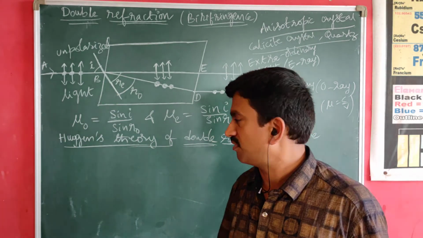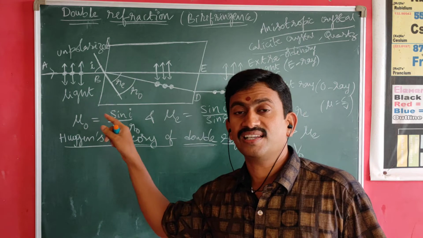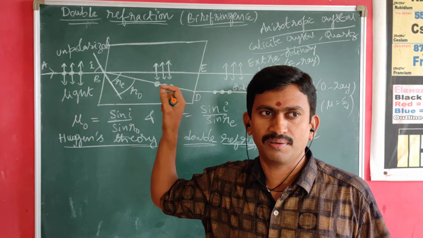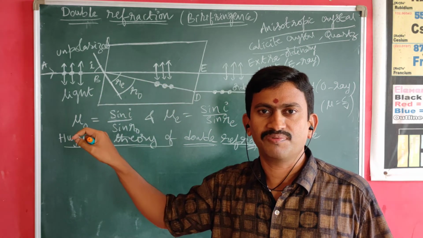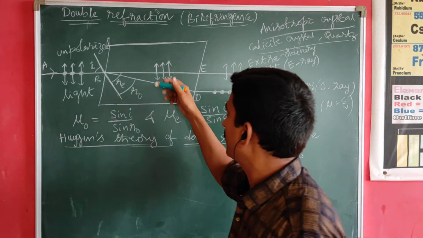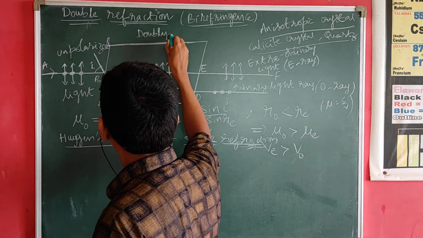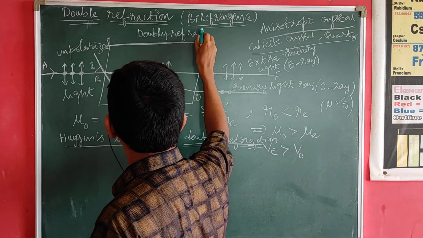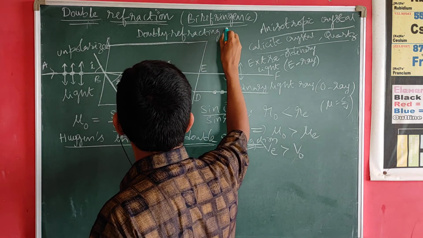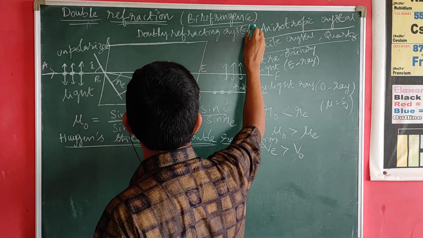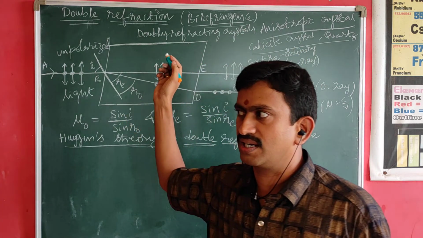Yeah, I have to tell one more important point. The crystals which exhibit this double refraction phenomenon are called doubly refracting crystals. Examples are calcite, quartz, etc.